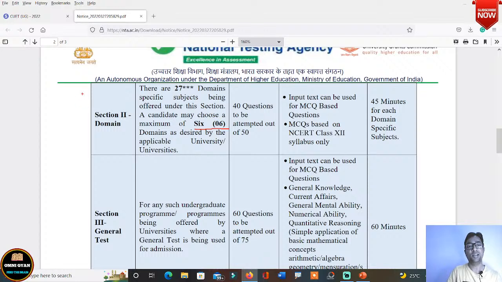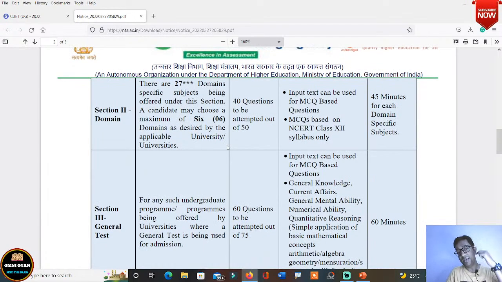Out of, say there are 30 total subjects given. Domain मतलब subjects. There are 30 total subjects given. Out of the 30 subjects you have to choose any 6. ठीक है, कोई भी 6 सब्जेक्ट्स आपको चूज करना है. As desired by the applicable university. Now जिस यूनिवर्सिटी में, in the university or in the college where you are going to take admission, that domain depends on that particular college also. इसको आप ध्यान में रखिएगा.